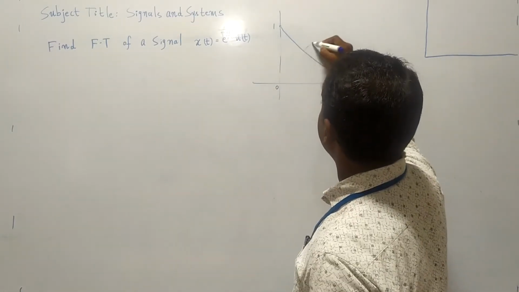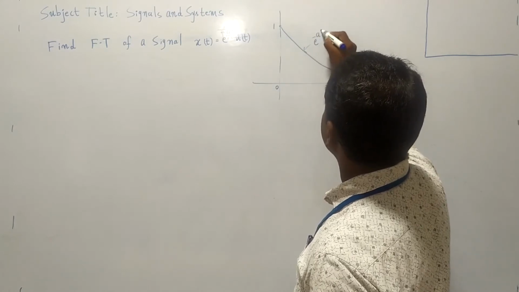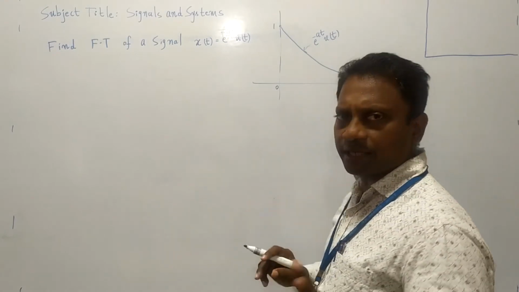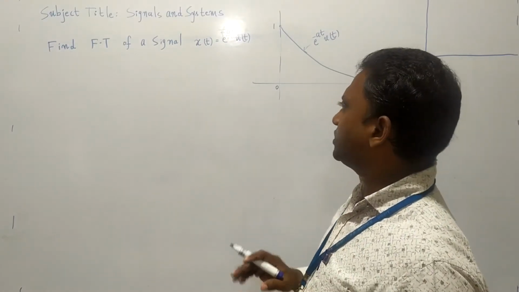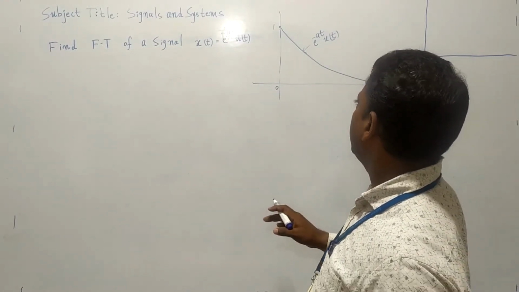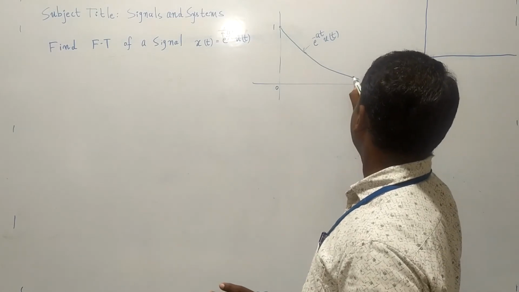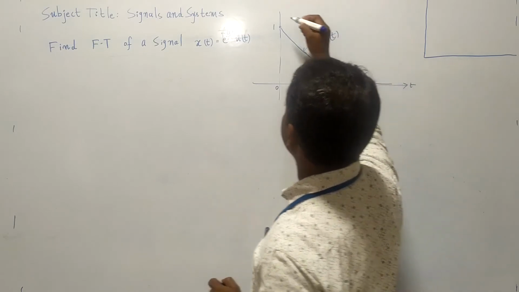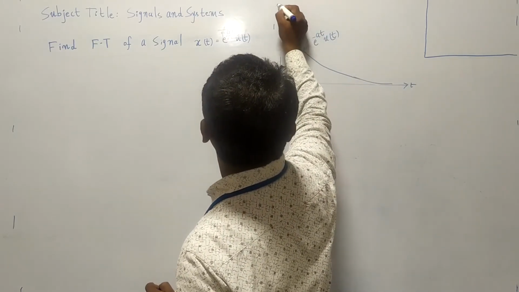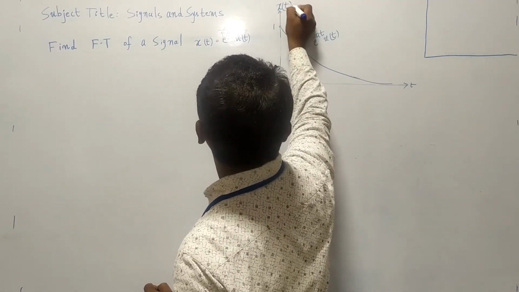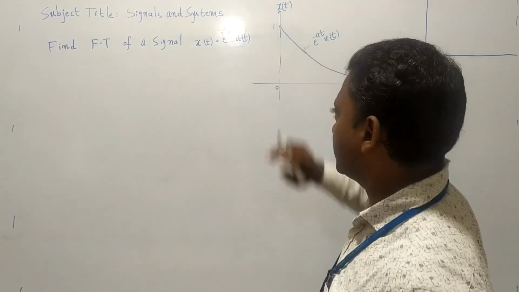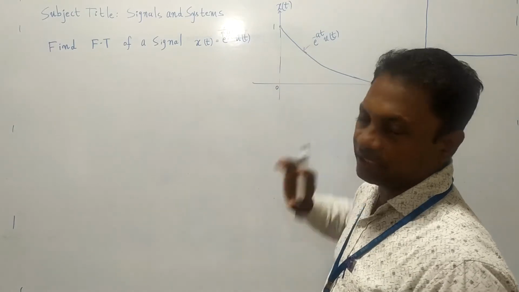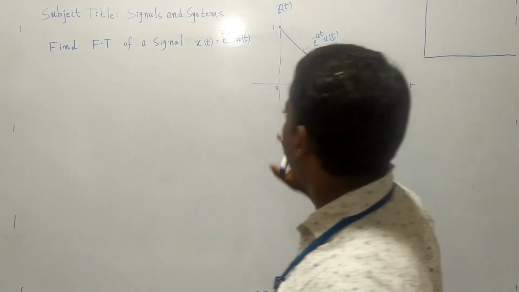Okay, now this is e power minus at into u(t). We know that u(t) is a unit step signal which is equal to 1 for t greater than 0 and 0 for t less than 0. So this is called a decaying exponential, e power minus at u(t), and this signal is x(t). Now we want to calculate the Fourier transform of this signal.